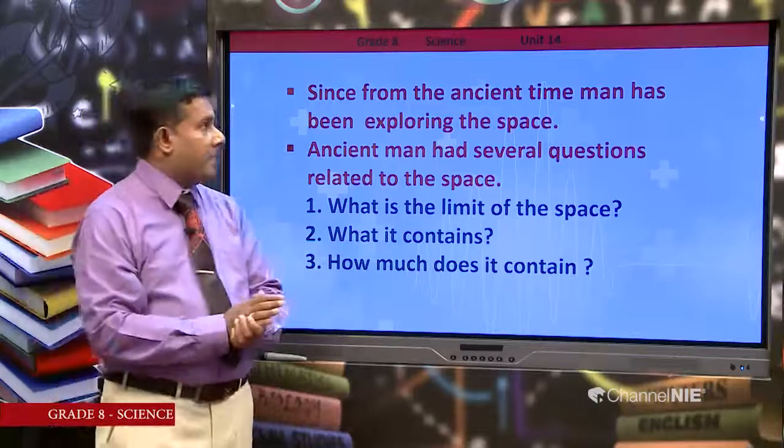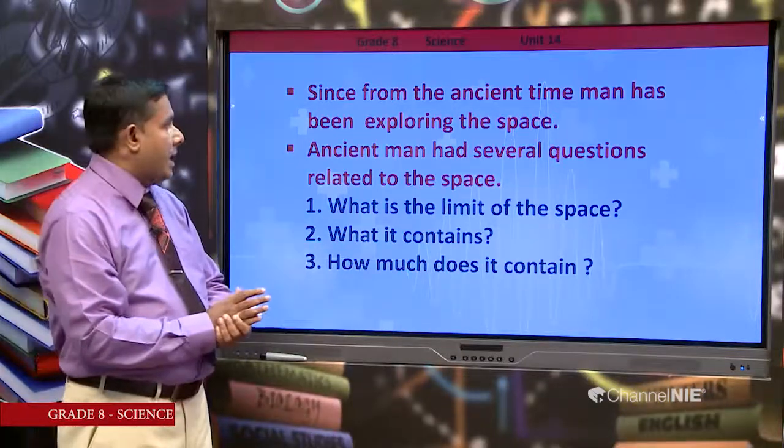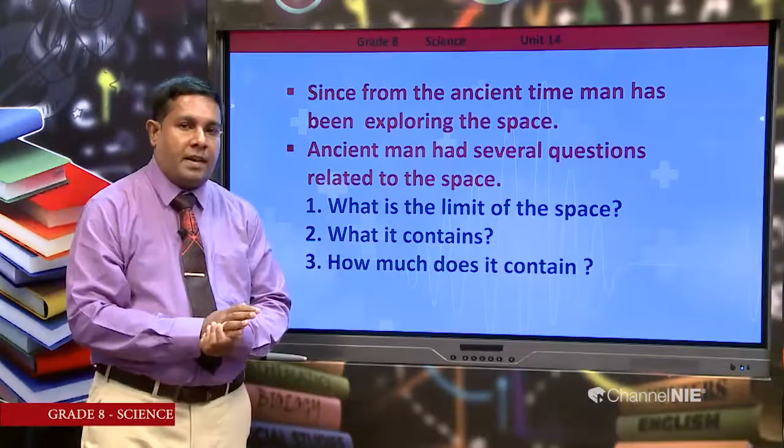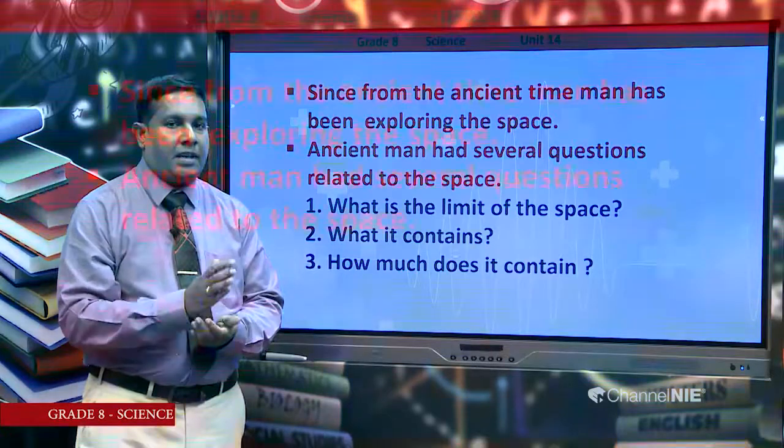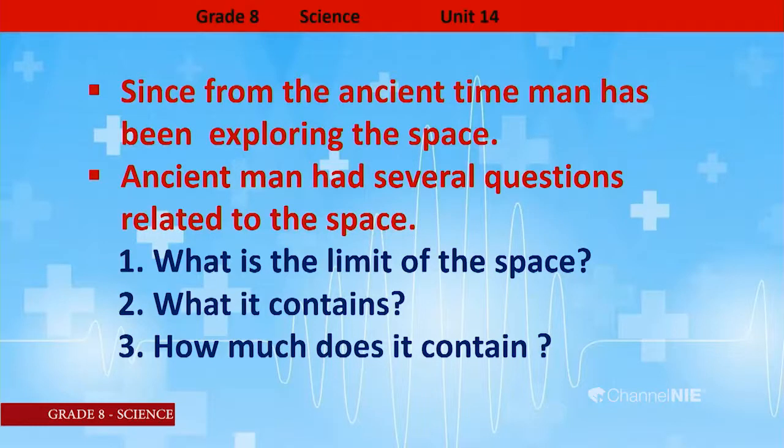Since ancient times, man has been exploring space. Since ancient times, man has had huge curiosity about space, about the planets and the constellations. Therefore, man used different methods to gather information and become aware of those celestial objects in the sky. Ancient man had several questions related to space because of that huge curiosity.